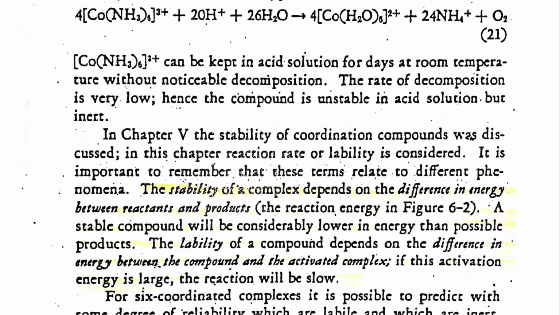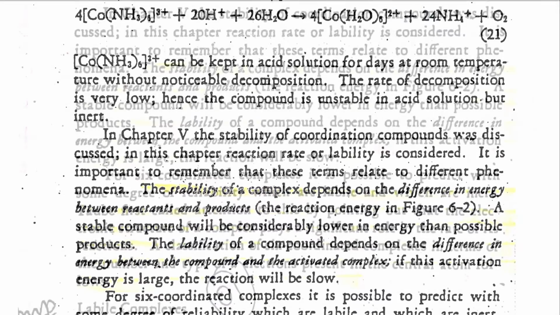So by taking in view these two examples, we conclude that if a complex is thermodynamically stable, then it does not mean it is kinetically stable. It may be kinetically stable or it may be kinetically unstable. Or in broader terms, we can say that if a complex is thermodynamically stable, then it may be inert or it may be labile. So labileness and inertness have nothing to do with the thermodynamic stability of the complexes.